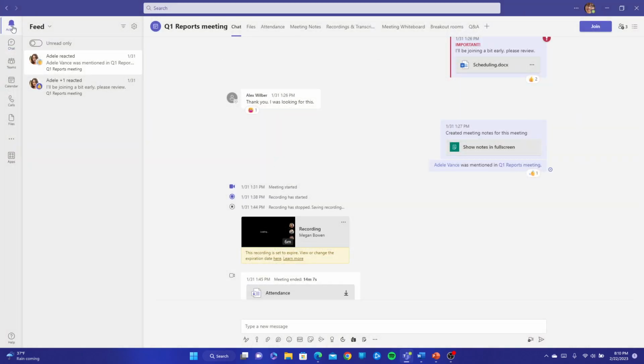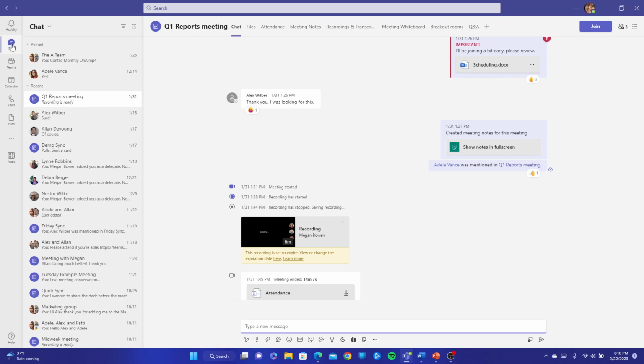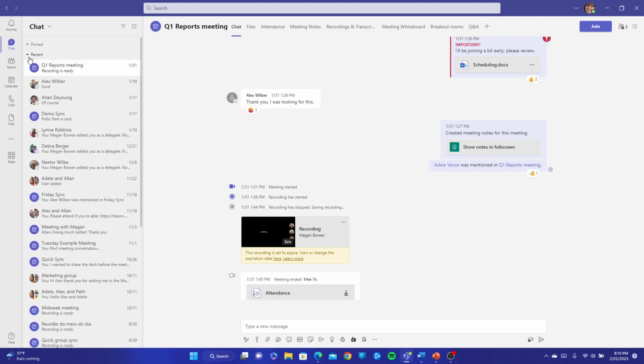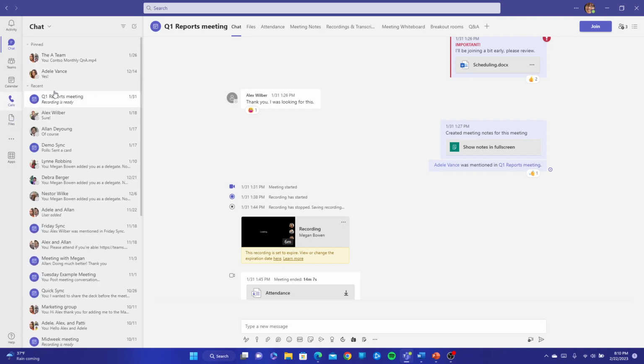And from our activity, we go down to our chats. Our chat, of course, is where we'll spend a lot of time sending our one-on-one or our group chats. Over here, you'll find your most recent chat on the top here, where it says recent. You'll actually have two sections. We'll have our pinned section and our recent. If you do not have a pinned section, that's because you haven't pinned anything yet.